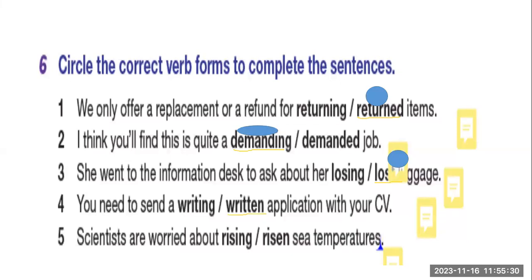This is written application and rising sea temperature. Of course, if you look at this exercise, it mixes exercises 1 and 2 with 3 and 4, a mix of the two. Now in the Tawjihi exam you will have 2 sentences, 2 points. If you look at number 1, items means goods, write it down. Are the goods returning or returned to the shop?